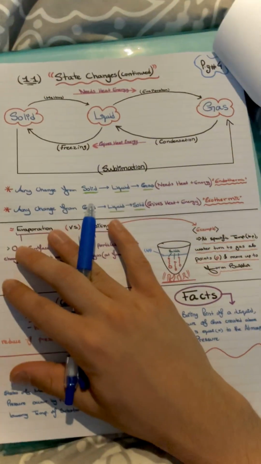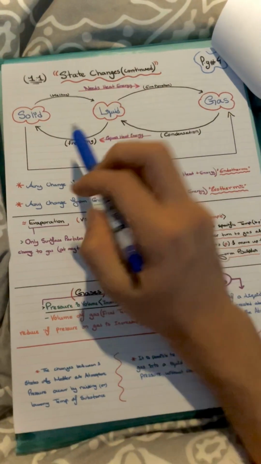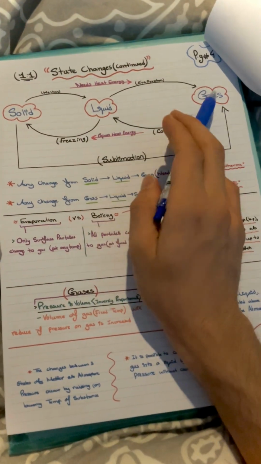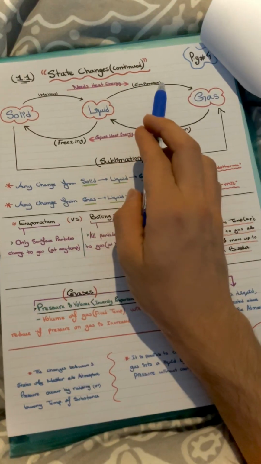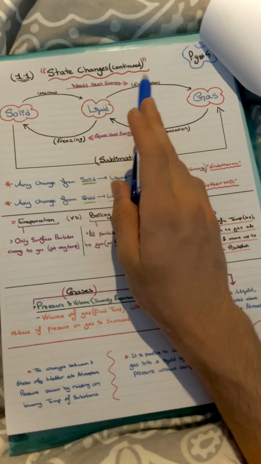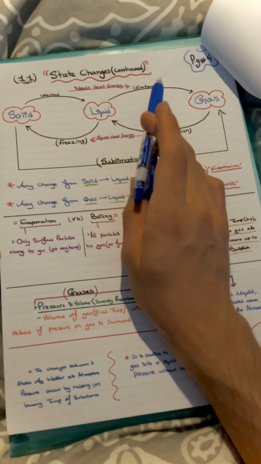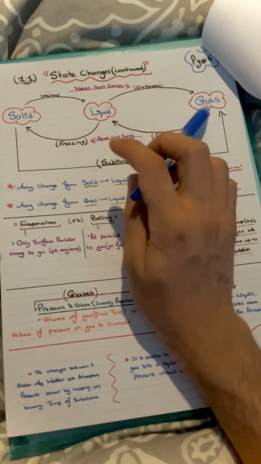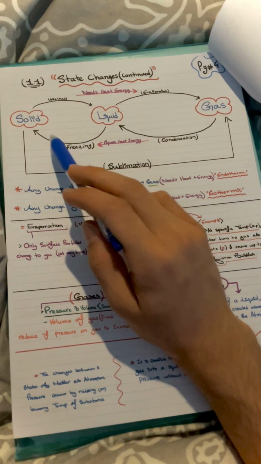So this is it summarized. State changes. Okay, solid to liquid is melting, liquid to gas is evaporation. Again, evaporation does not require bubbles. It is only the escaping of the high energy particles from the liquid surface. Gas to liquid is condensation, liquid to solid is freezing.